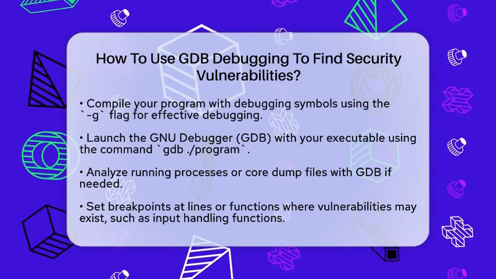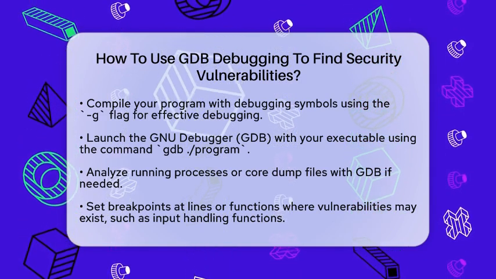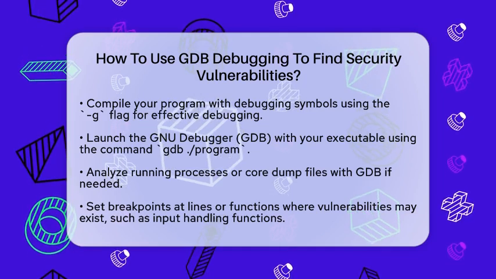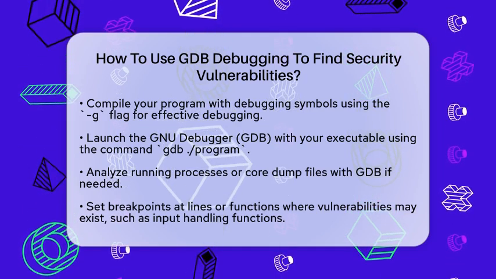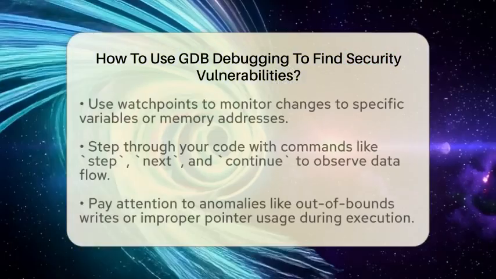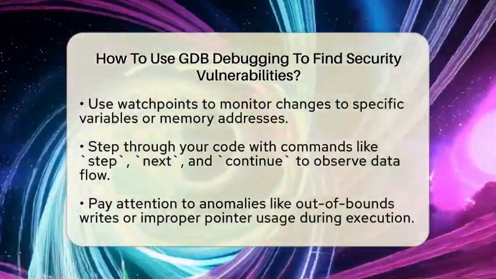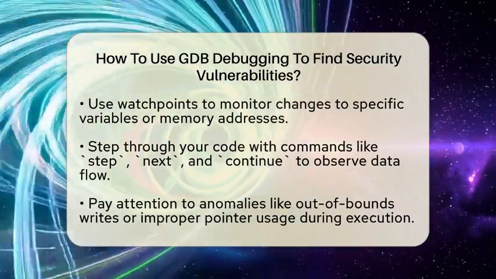Next, launch the GNU debugger with your target program. You can do this by typing gdb followed by the name of your executable, like gdb ./program. If you need to analyze a running process or a core dump file, GDB can handle that too.